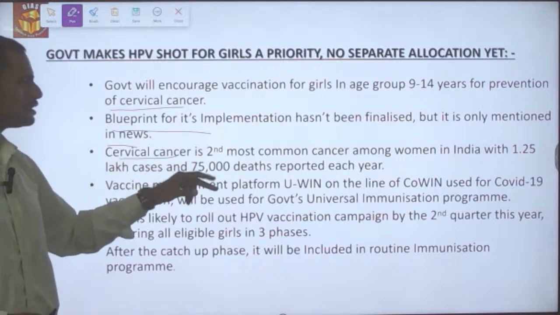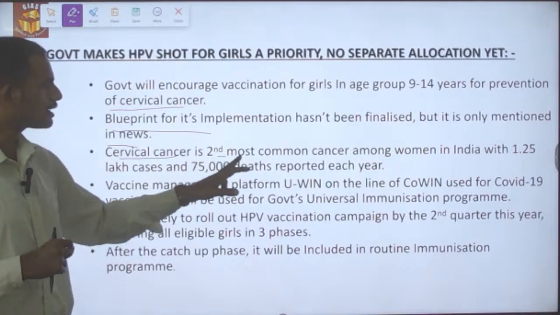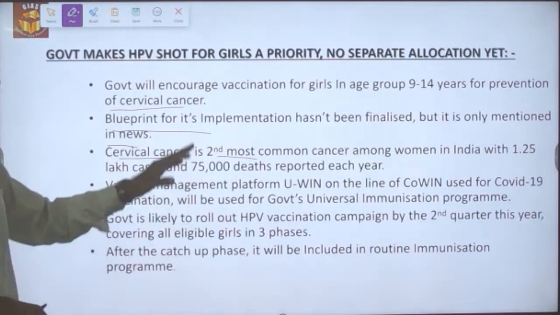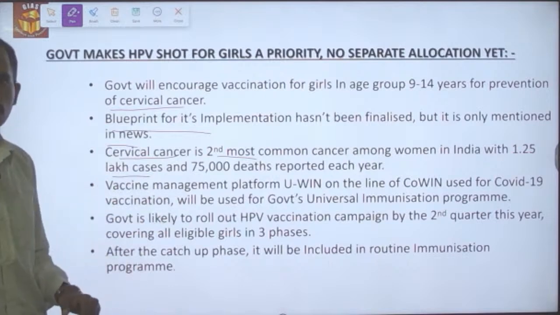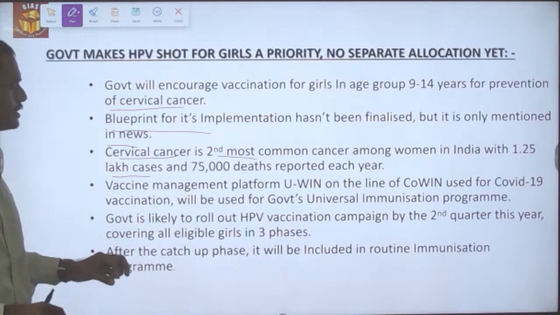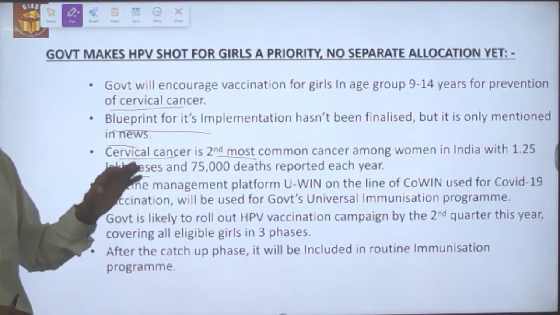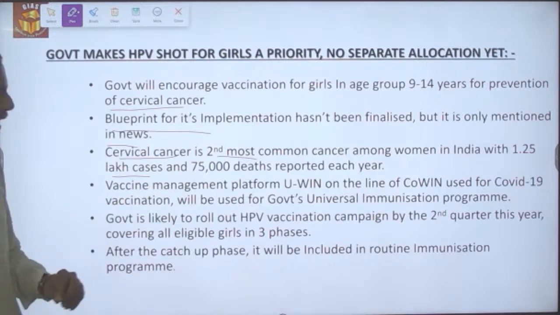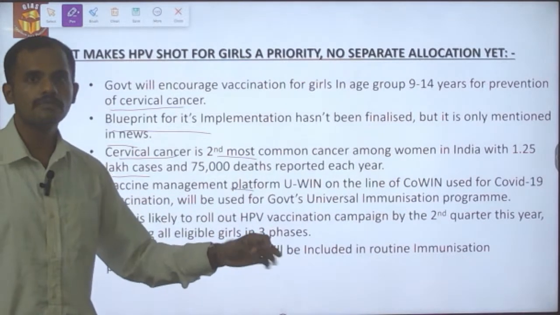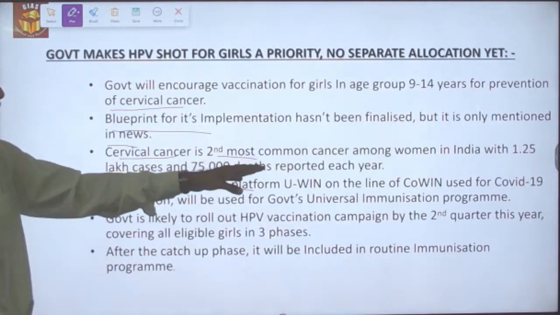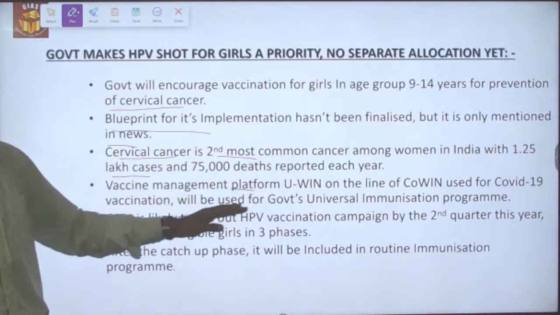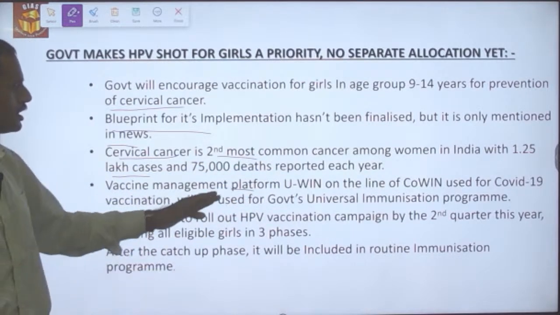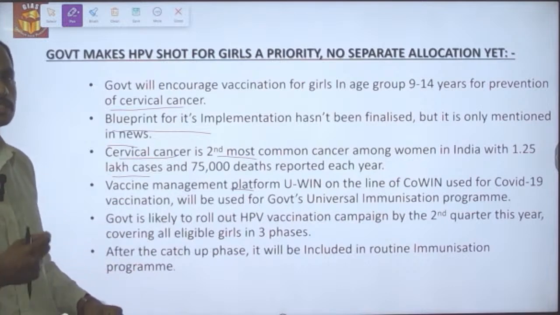Cervical cancer is the second most common cancer among women in India, with 1.25 lakh cases and around 75,000 deaths reported each year. A vaccine management platform, that is U-WIN, will be created on the lines of CoWIN, which is being used for COVID-19 vaccine management, for the government's universal immunization program.